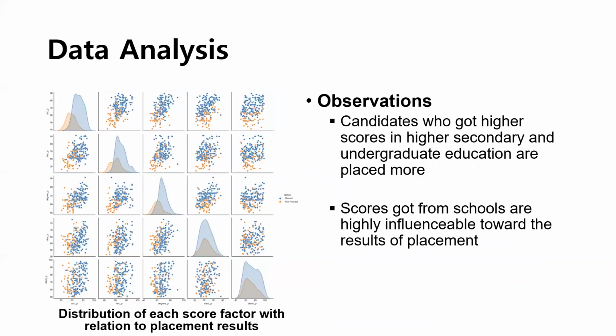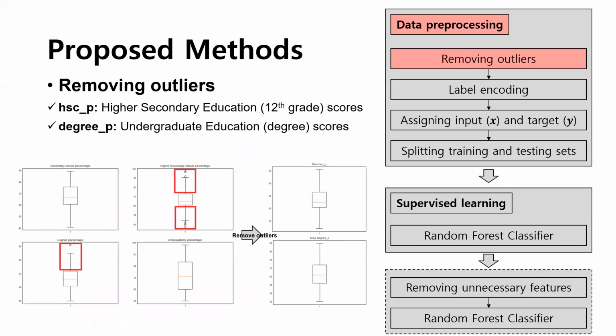The last analysis gave overall insight regarding the relationship between score factors and the result of placement. It is about the distribution of each score factor with relation to placement results. I could observe that among several score factors, candidates who got higher scores in higher secondary and undergraduate education are placed more. Basically, candidates who got higher scores have more chances to place, and this implies that scores got from schools are highly influenceable toward the results of placement.